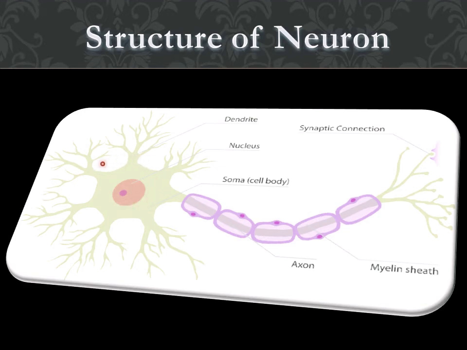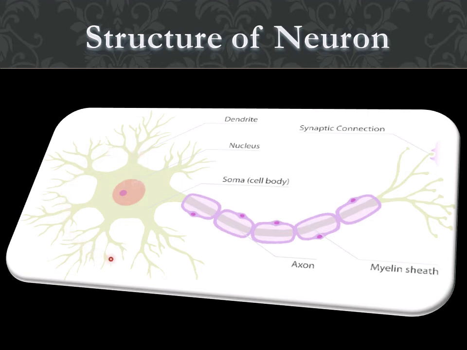Now at the surface of this cyton, there are several branch-like structures. The branches which are arising from the cyton are called dendrites. Look at these branches which are arising from the cyton. These branches are called dendrites. The function of the dendrites is to conduct the electric impulses which are coming from other neurons towards the cyton.